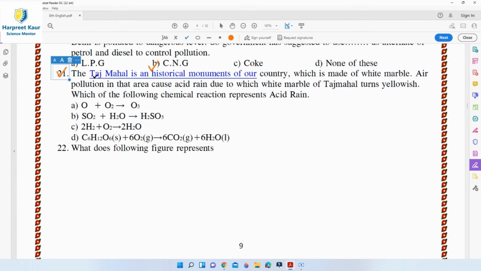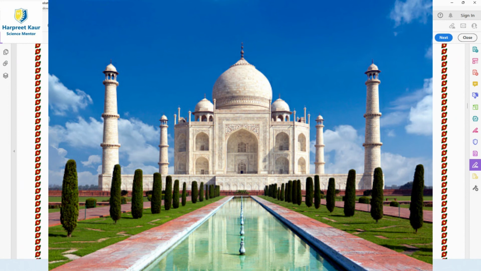Question 21. The Taj Mahal is a historical monument of our country which is made up of white marble. Air pollution in that area causes acid rain, due to which the white marble of the Taj Mahal turns yellowish. Which of the following chemical reactions represents acid rain? Children, we have studied that there are various gases in the atmosphere and sulfur dioxide, SO2, is one such gas.